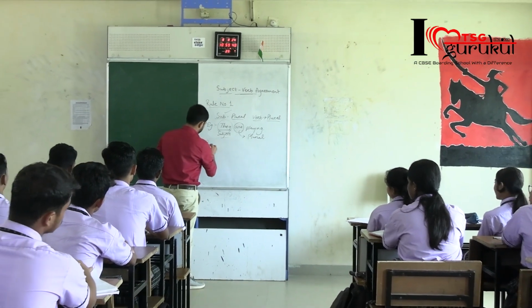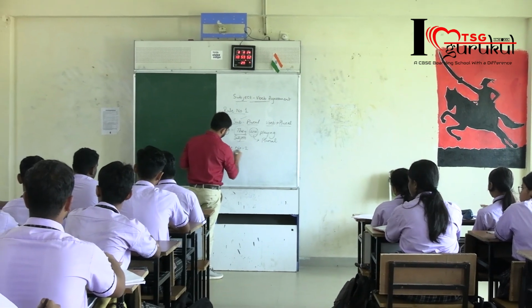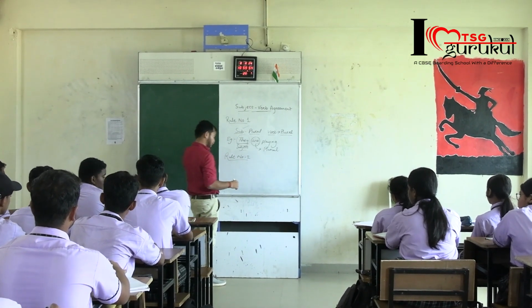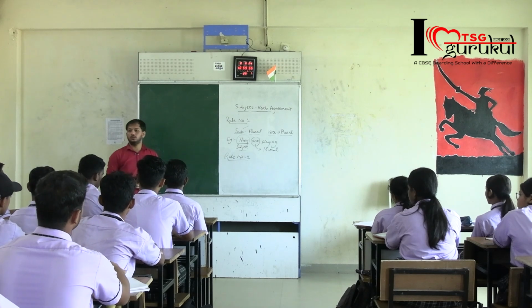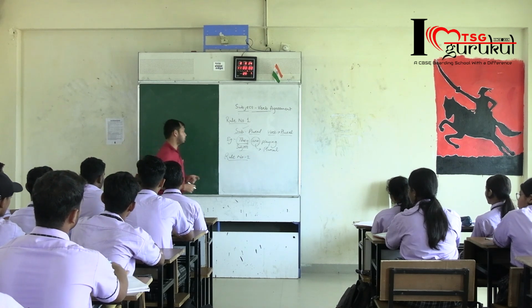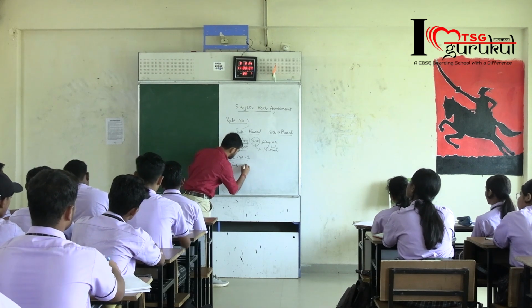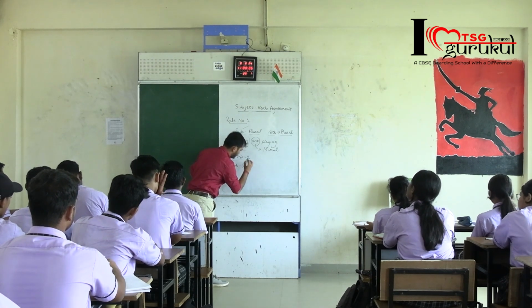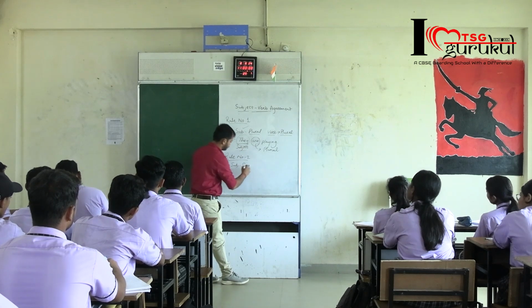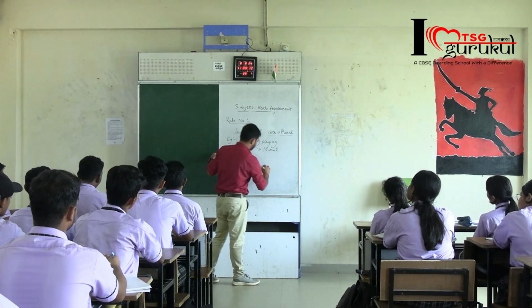Rule number 2. Same kind of rule is there. The rule number 2 says that if the subject is singular, if a singular subject will be there, then what will be the verb?